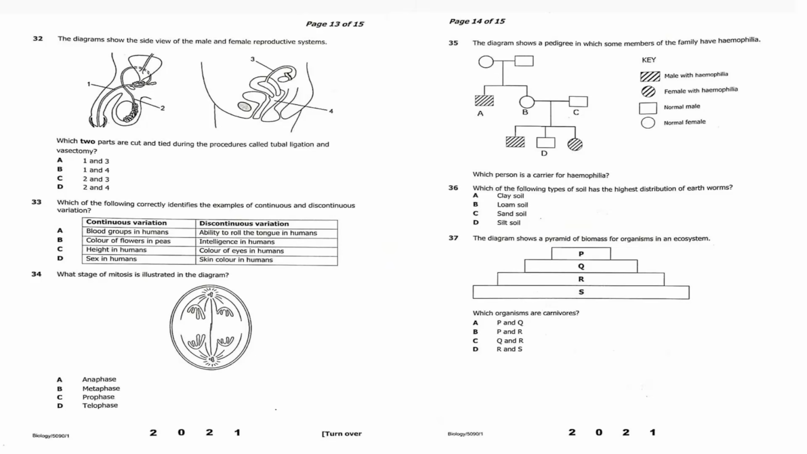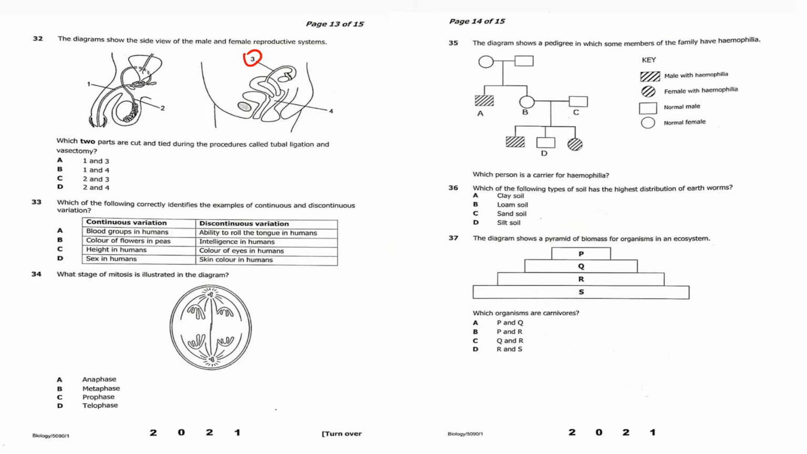The diagram below shows the side view of male and female reproductive system. Which two parts are cut and tied during procedure called tube ligation and vasectomy? Tube ligation involves the cutting of the oviduct, so it is at 3. That is the tubal ligation.